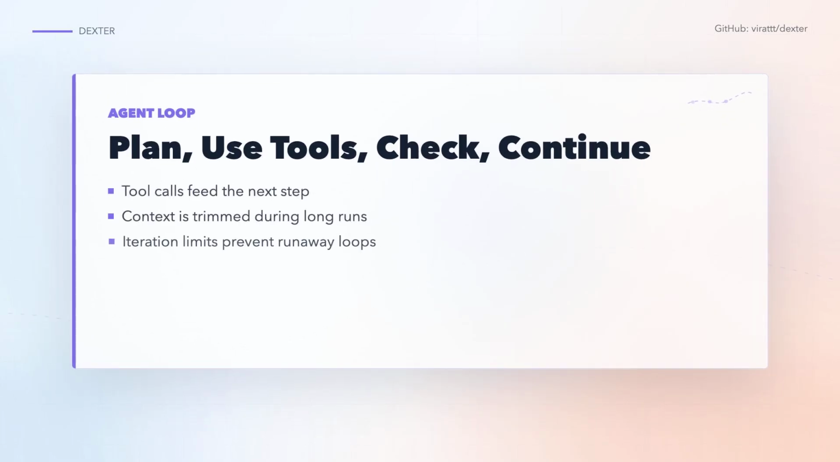Under the hood, Dexter runs a normal but practical agent loop. It builds a system prompt, loads available tools, sends the user question to the model, executes tool calls, adds results back into context, and repeats until the model can answer. It also has iteration limits, context overflow handling, micro-compaction, and tool result budgeting. The system is not just asking a model one giant prompt, it is managing an ongoing research run.